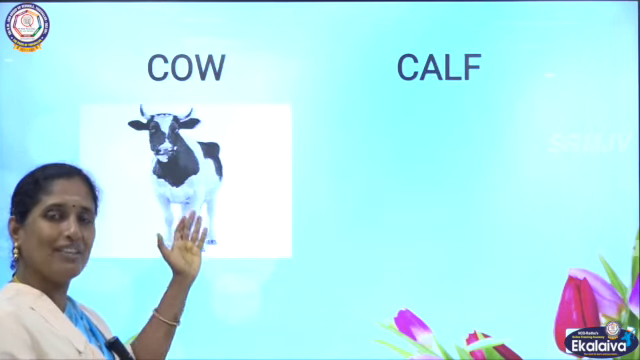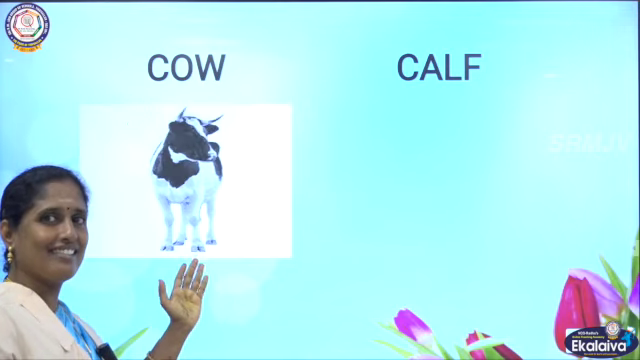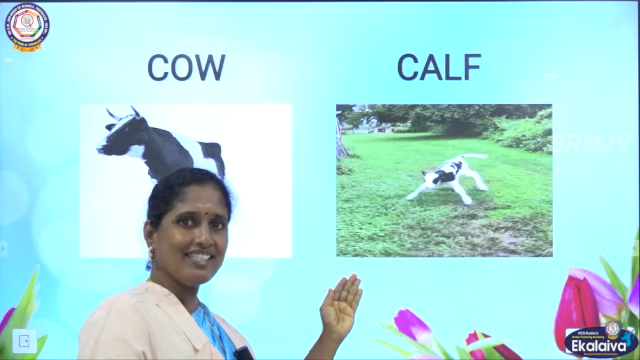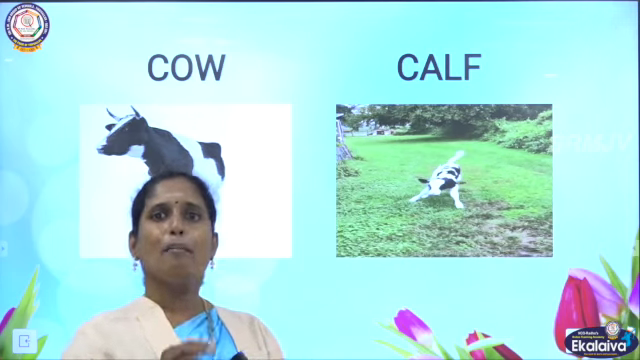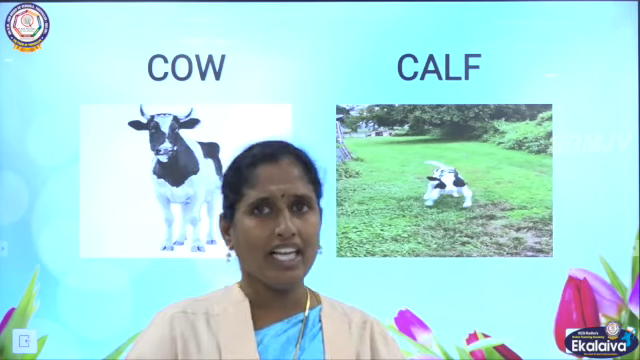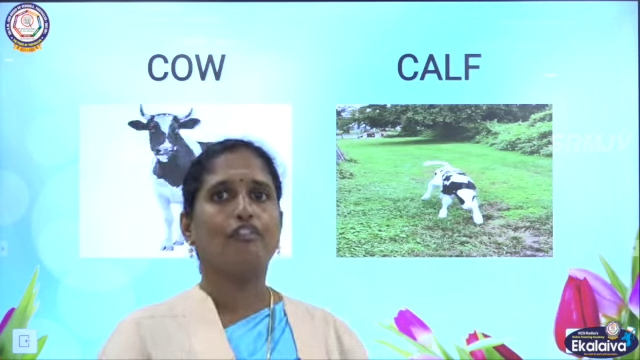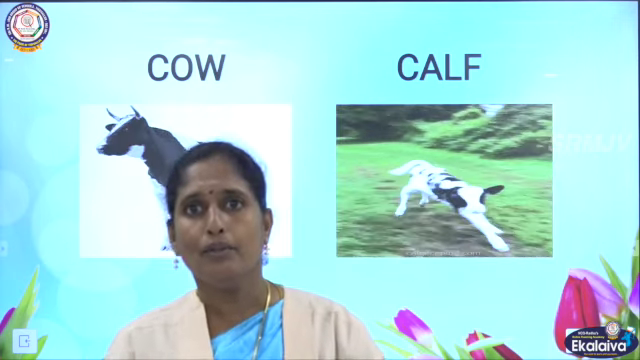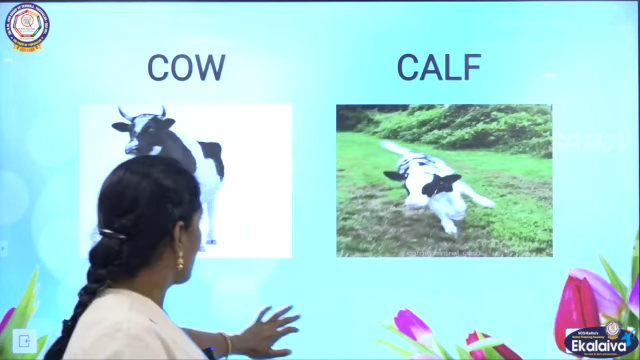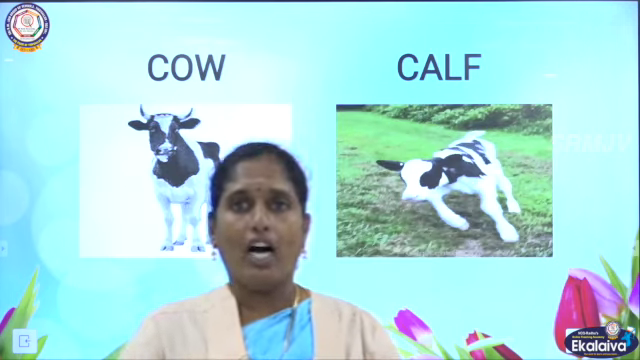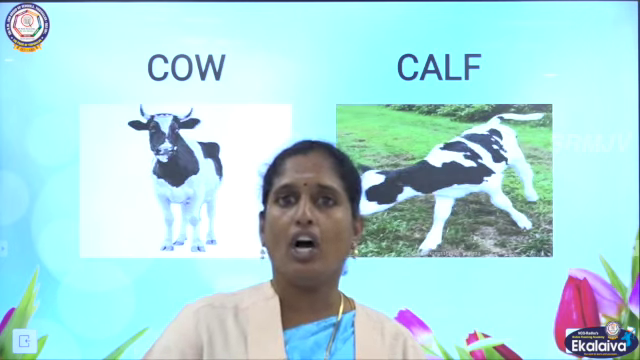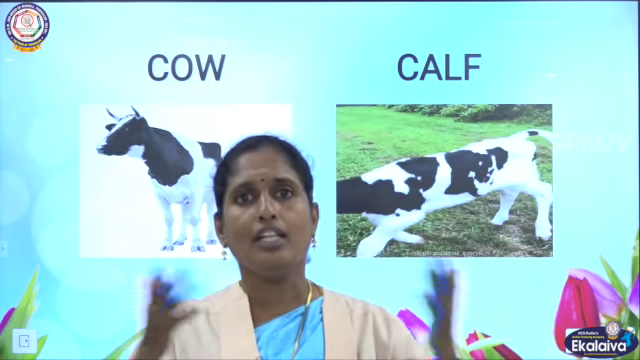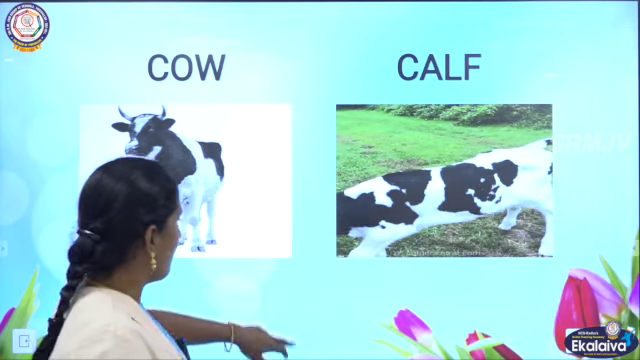See children, what is this? This is a cow. And what is this? This is a baby cow. A baby cow is called a calf. And the cow says, moo, moo. A cow has a calf. And what does it say? Moo, moo, moo, moo, all through the day.